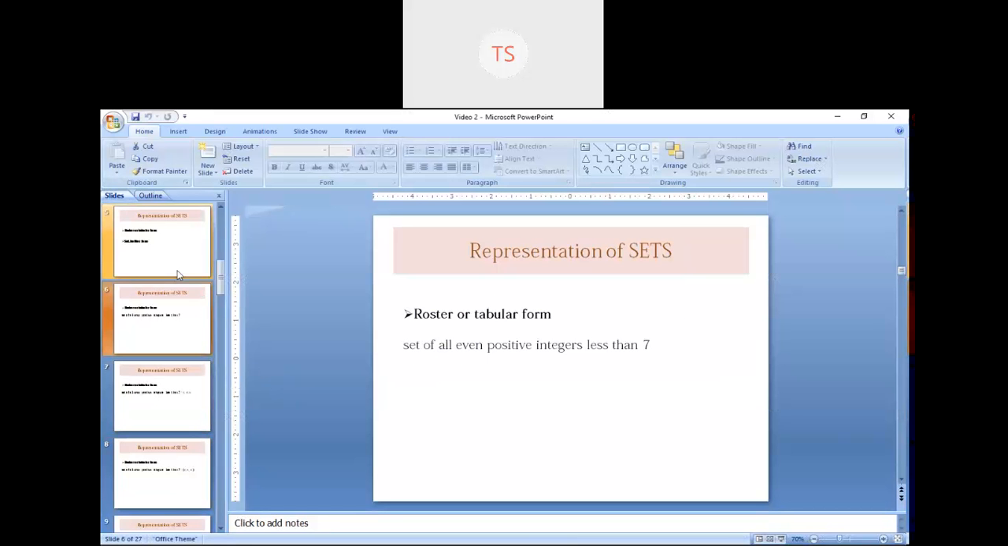Now, for the first one, the roster or the tabular form, there is one example: the set of all even positive integers less than 7. What are the even positive integers less than 7? 2, 4, 6. Okay. 2, 4 and 6.